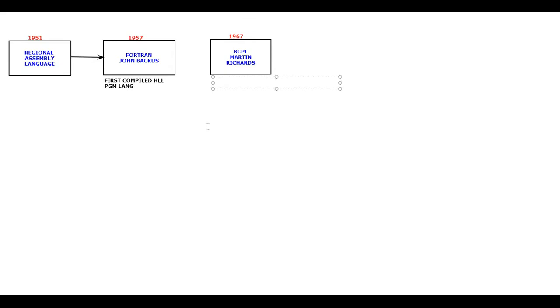They will say, sir, in C I have seen curly braces. A few people will say, no, in Java I have seen. Others will say, in some other language, C++ I have seen. But the first time in the history of programming languages, the curly braces were used in this programming language, BCPL.